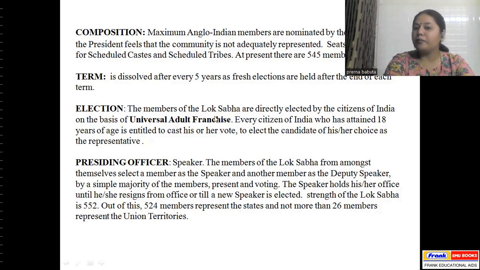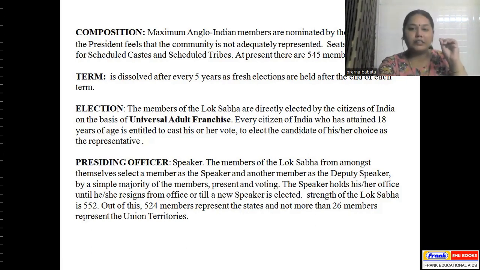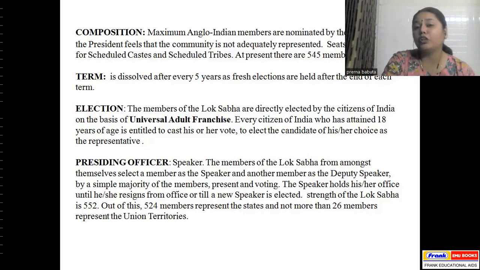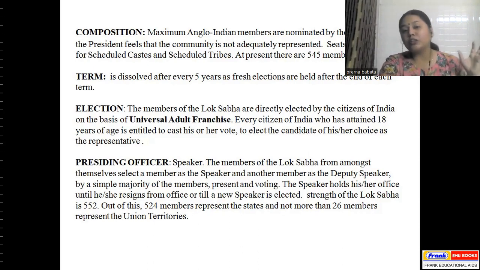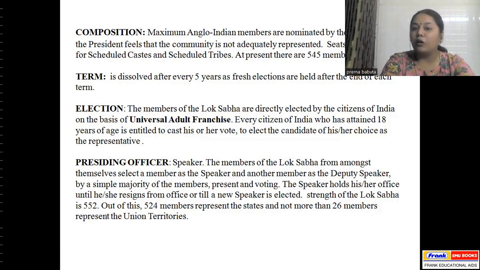I told you that the members of Lok Sabha are directly elected by the people or the citizens of India through universal adult franchise. That is, any citizen of India who's 18 years and above, irrespective of caste, creed, educational qualification, religion, region, none of this is considered. Any person who's a citizen of India above 18 years of age is allowed to. So they elect the candidate of their choice as the representative.